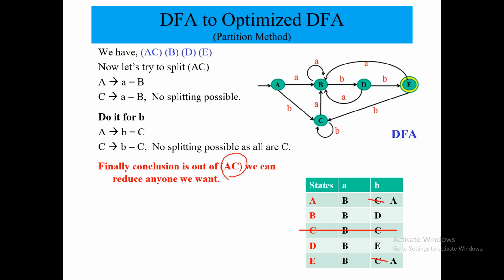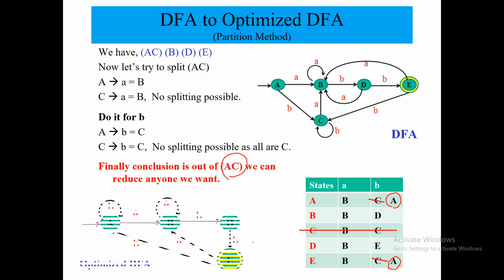I will write A in each and every state where I had previously written C. Then I will draw the DFA again. So this is my new optimized DFA. The previous DFA had 5 states and here there are 4 states. Also in this A state, C is combined, so you can write it as AC.